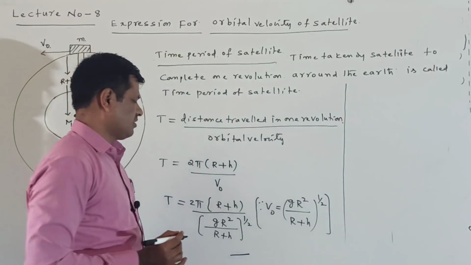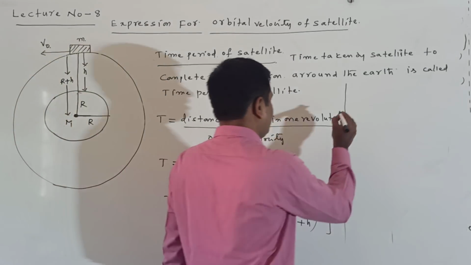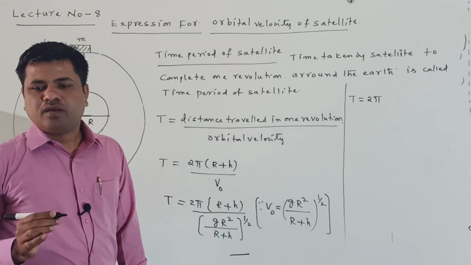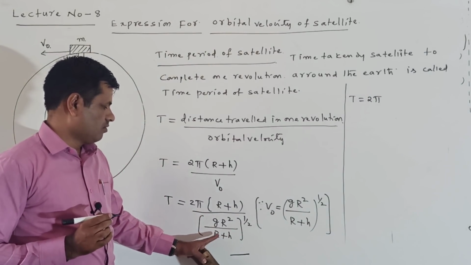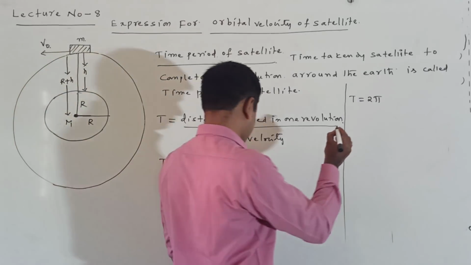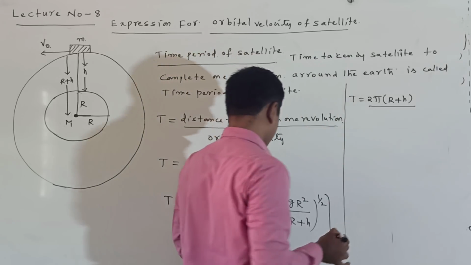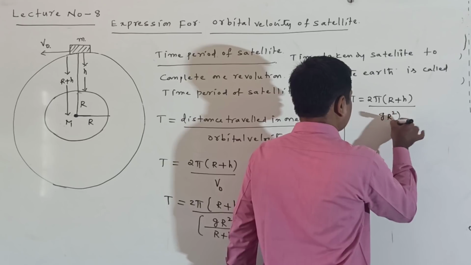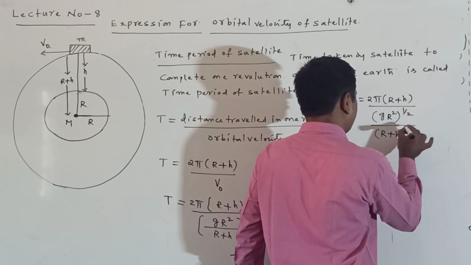Next, the time period can be changed as T is equal to 2 pi into (R plus h) by (g R square) whole power of 1 by 2 by (R plus h) whole power of 1 by 2.